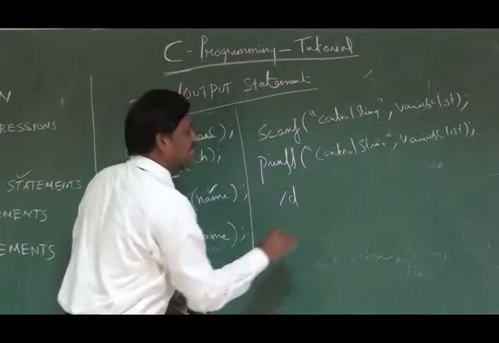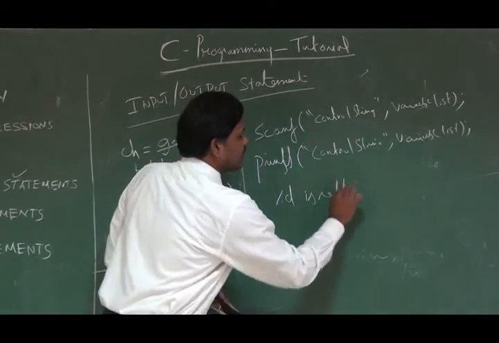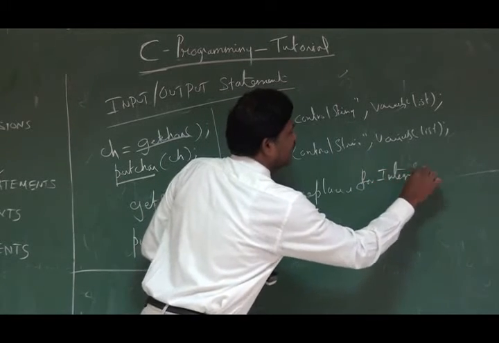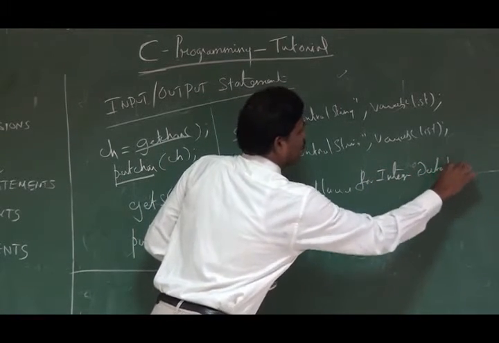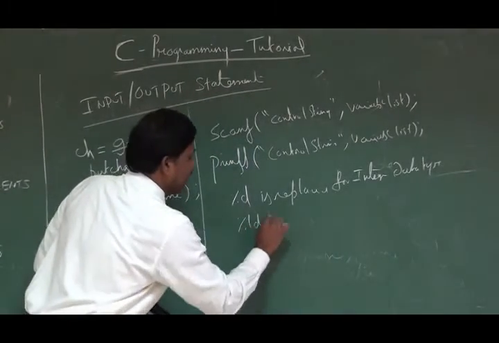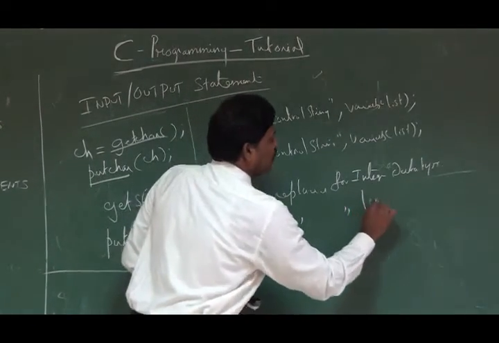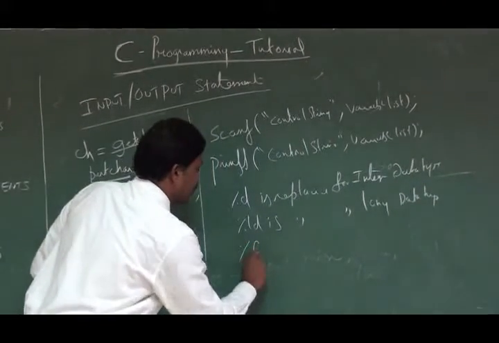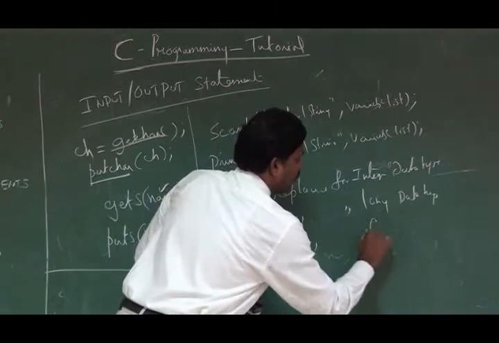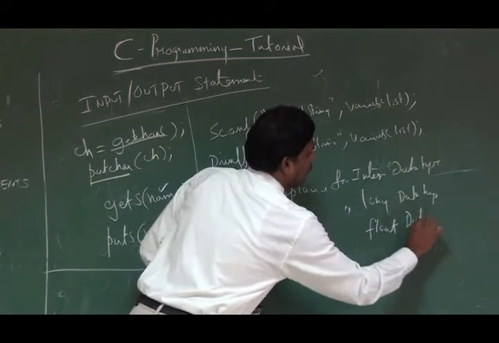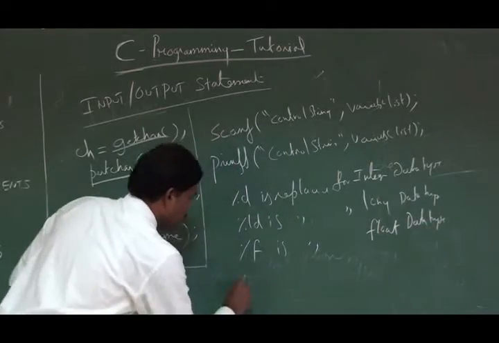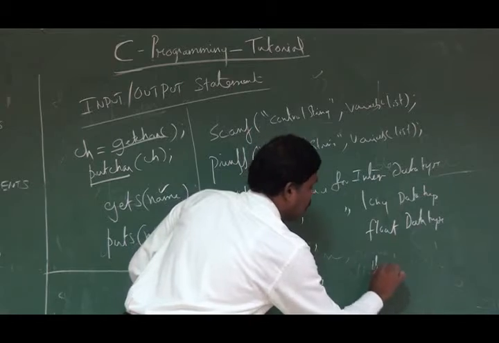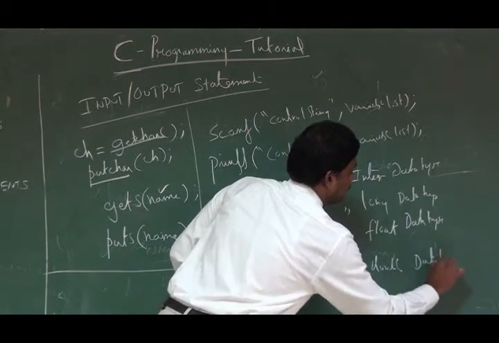This %d is replaced for an integer data type. Similarly, %ld is replaced for long data type. %f is replaced for float data type. %lf is replaced for double data type.